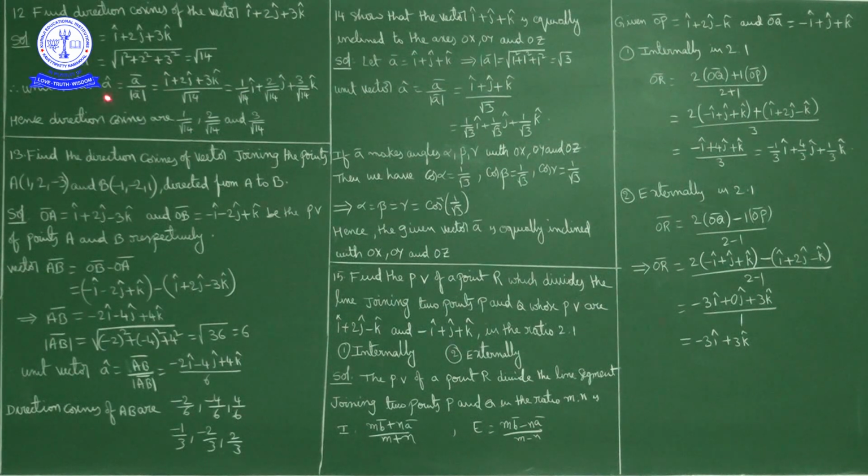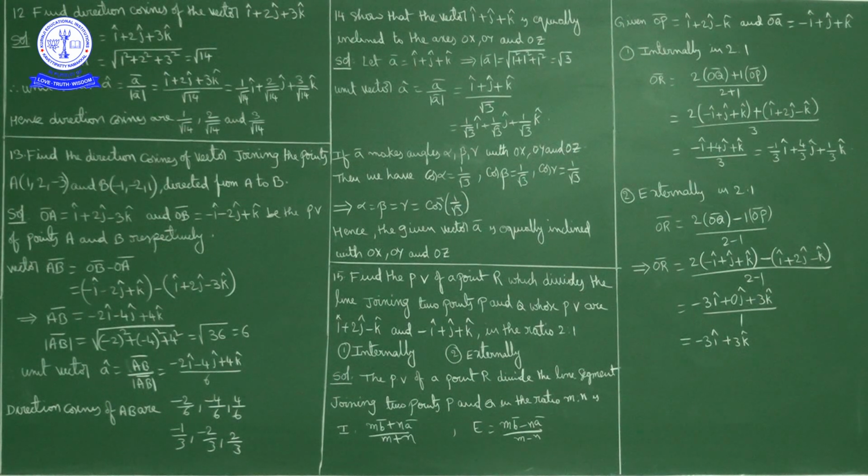Here what we did: A cap is equal to A bar by magnitude of A bar, that is 1 by root 14 i cap plus 2 by root 14 j cap plus 3 by root 14 k cap. So the corresponding direction cosines are 1 by root 14, 2 by root 14 and 3 by square root of 14. Okay, next, question number 13.